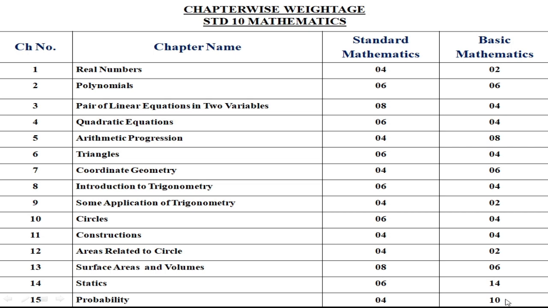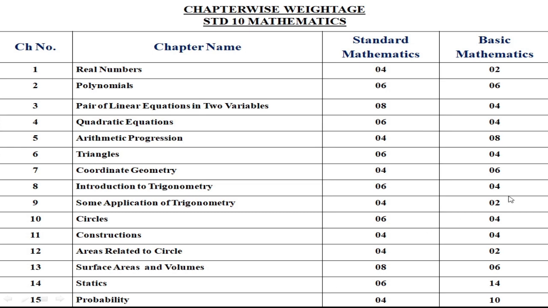So the total weightage of these two chapters is 24 marks, and the passing mark is 26. So it is quite easy to pass in basic mathematics. If you prepare these two chapters, you will get 24 marks. One construction is fixed, so 4 marks you can add, that is 28, and a theorem you can prepare, plus 4 marks, that is 32.